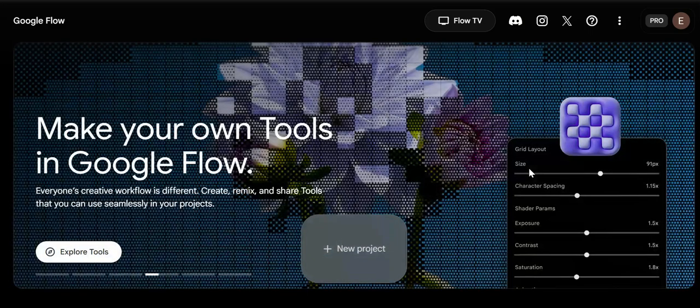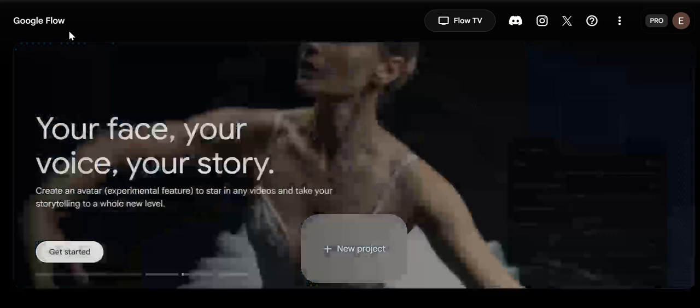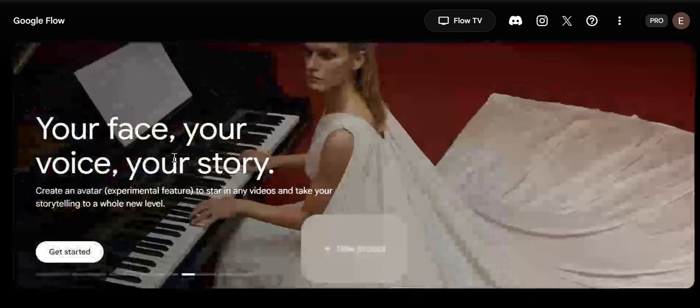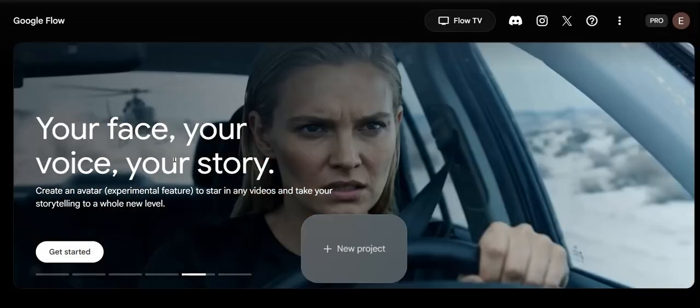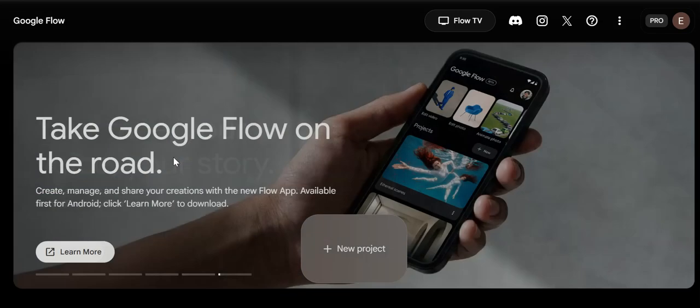Today, we are testing exactly that with Google Flow, Google's AI filmmaking platform. Instead of making a single AI video, we are going to build a character and let Google Flow generate a story around it. Let's see how good it really is.